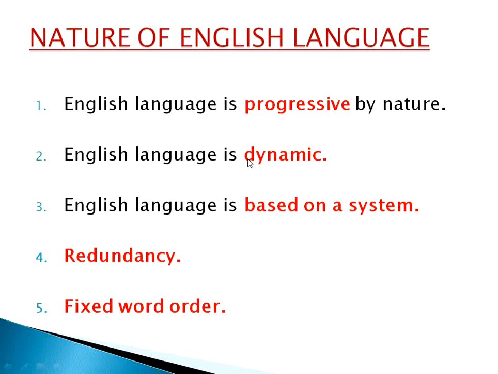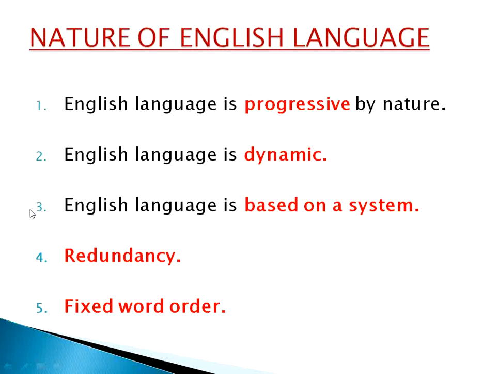Let me explain. In ancient times, when poets used to write poems, they used certain words like thee, thy, thou, etc. Those words nowadays are not used. Getting the point? Those words are archaic words. Instead of those words, we straightaway use your, you, etc. So what is the reason behind this? Because of this nature. What is the nature? English language is dynamic. So this is all about the second nature of the English language.